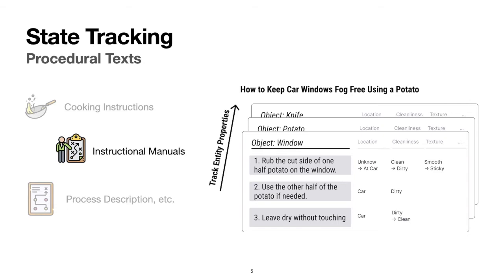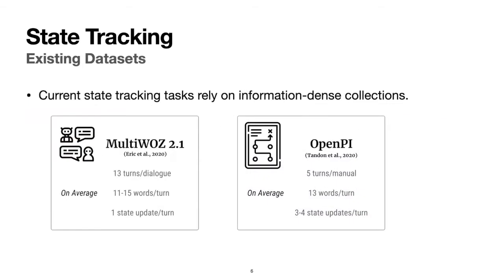However, if we look at the established datasets from these two areas, we find that even though the state definition varies, the discourse structure is very similar. Dialogues and menus are both short and information-dense pieces. To bring more stats, there are few turns per dialogue or menu, and each turn is less than 20 words. But we can always expect at least one update per turn, which is very frequent. In this context, language aims to convey as much information as possible and therefore is highly concise and functional.